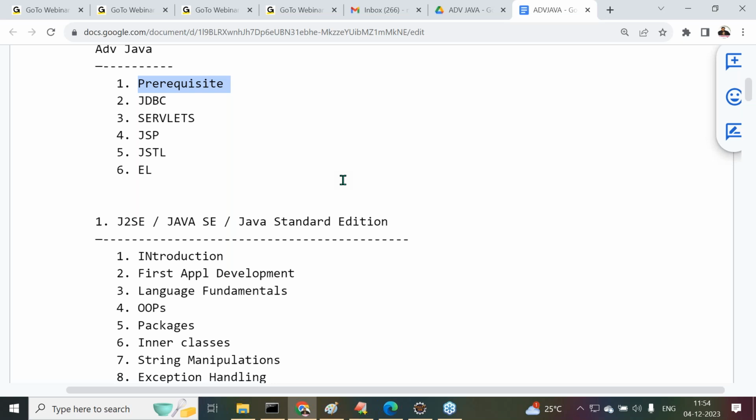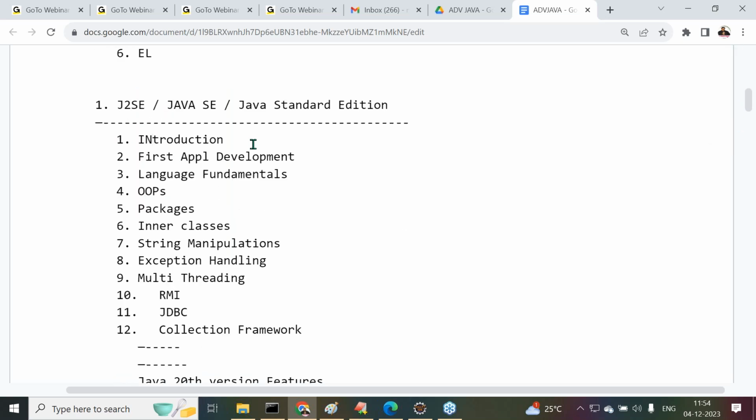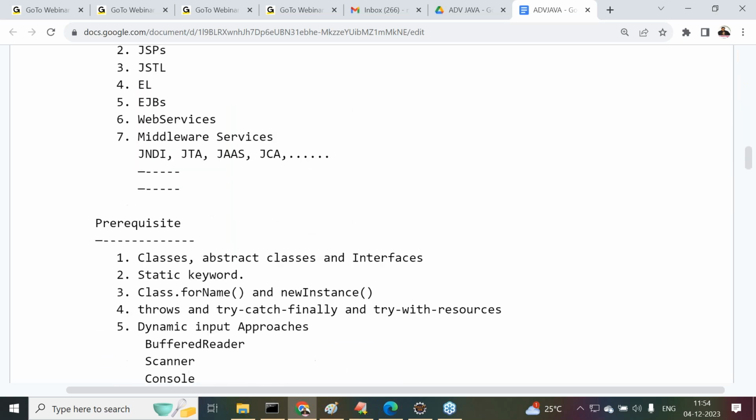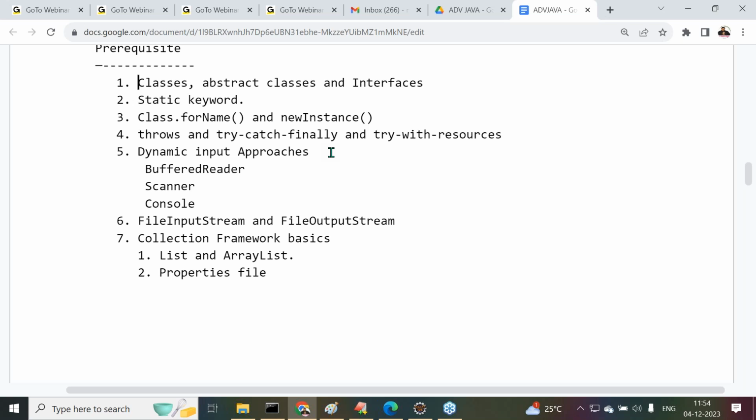Listen carefully. Concepts are important. And now, in the prerequisite part, what topics do we require? I think all of you might be aware about classes, abstract classes, and interfaces at a minimal level. No need to have any discussion over these 3 concepts. Why? Because if you are still not aware about these 3 topics, you are not eligible to attend advanced Java classes. It's the minimum of the minimum concepts we require to start advanced Java.